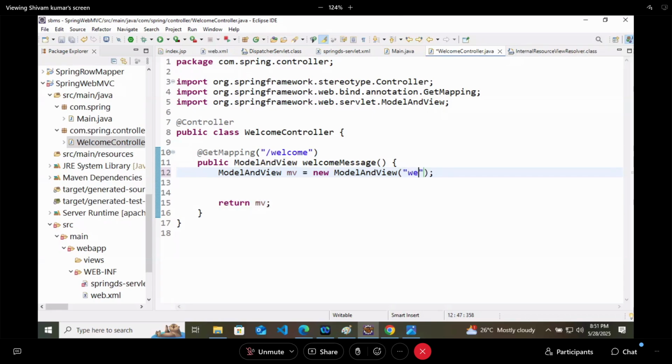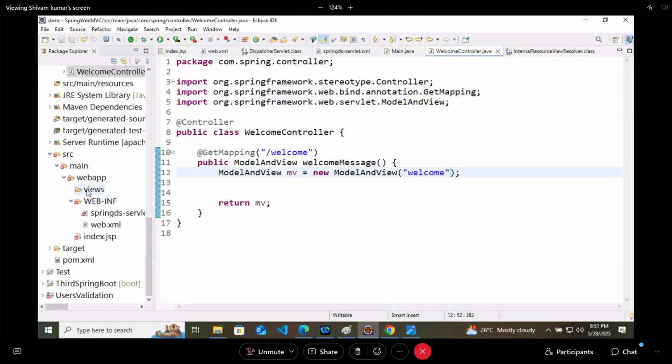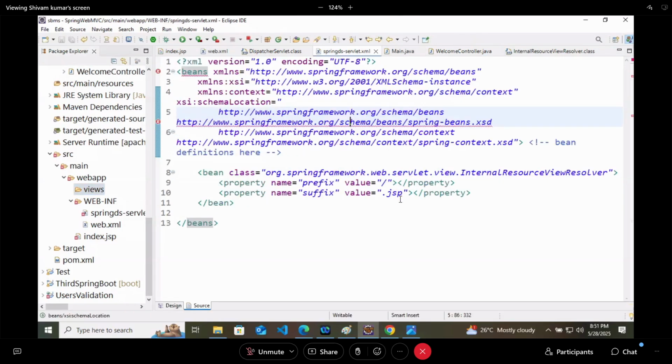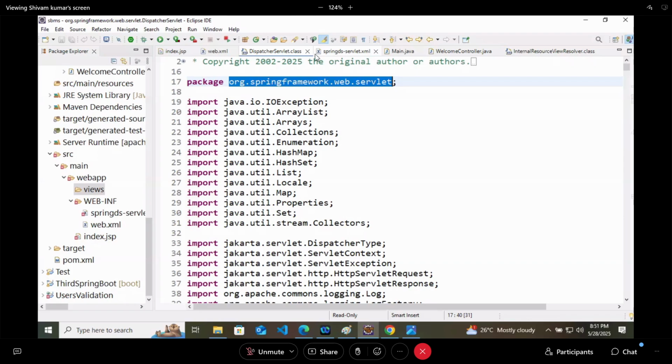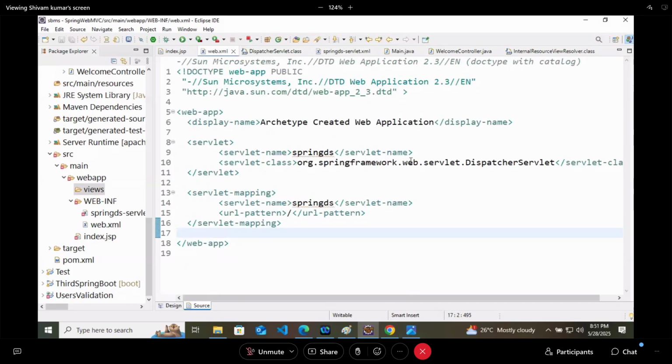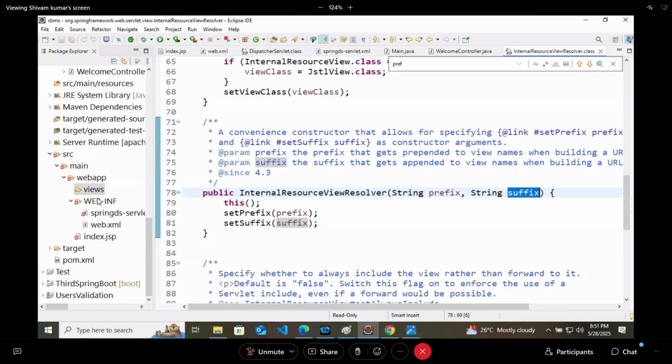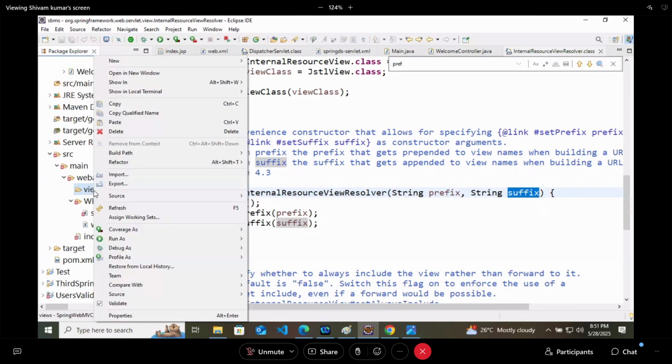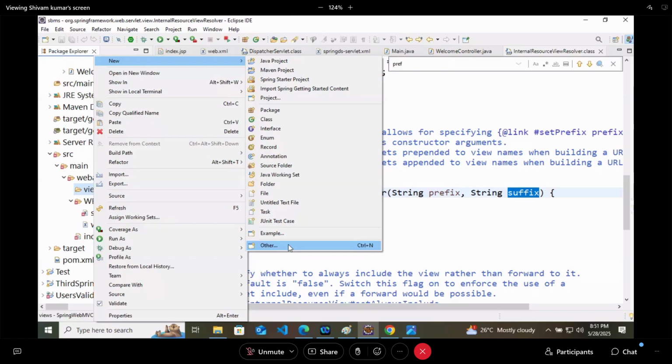So inside this views folder, I will create a new JSP file, welcome.jsp, and we will just write the boilerplate code inside this: HTML, head with the title as welcome, body with one h1 tag, and welcome everyone.